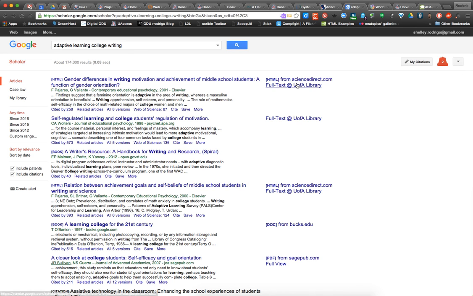Notice I'm getting up here on the right full text at U of A library. Part of that is because I'm sitting on campus, but I think it's up here, under settings, you can associate your Google Scholar with a university library and it'll make finding resources easier.